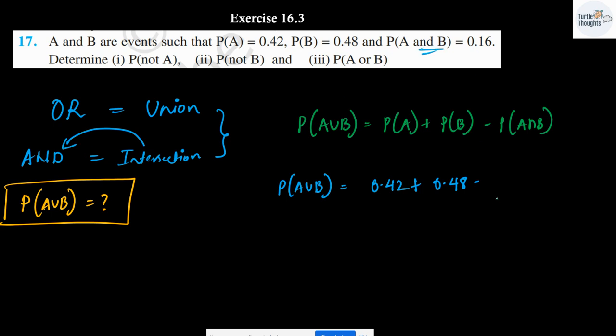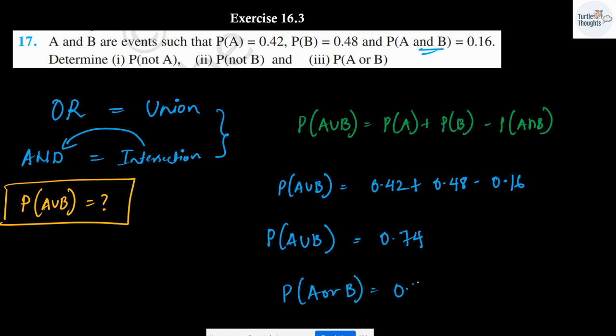A and B, it is already given. It is 0.16. Probability of event A union B will be 0.9 minus 0.16, which is 0.74. Probability of A or B will be 0.74. This will be the answer for third sub question.